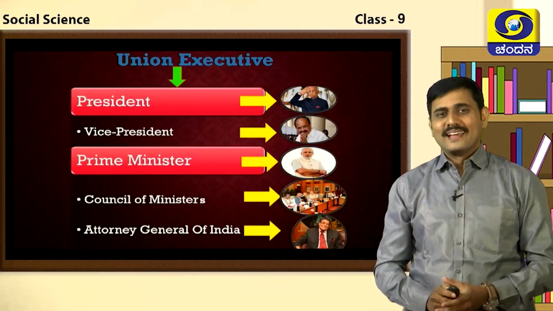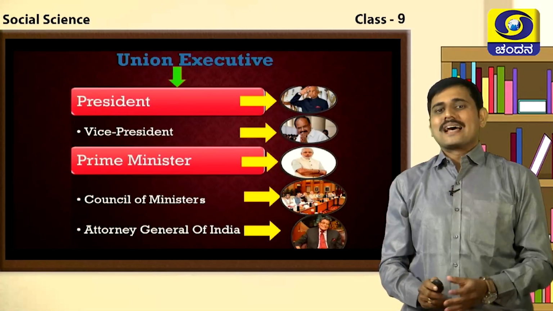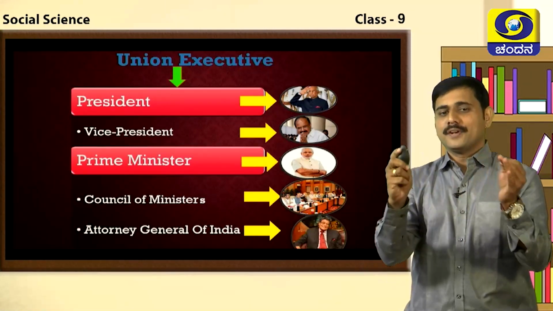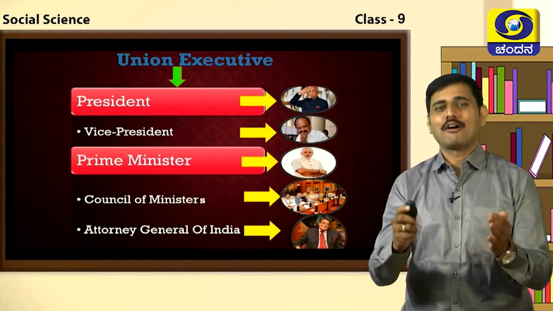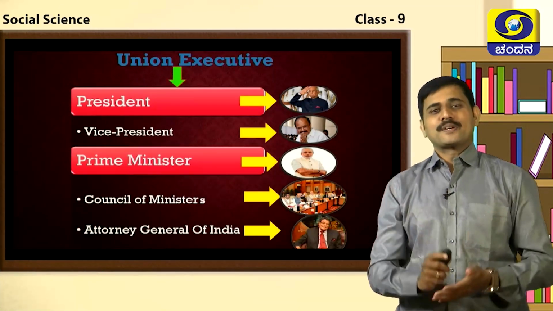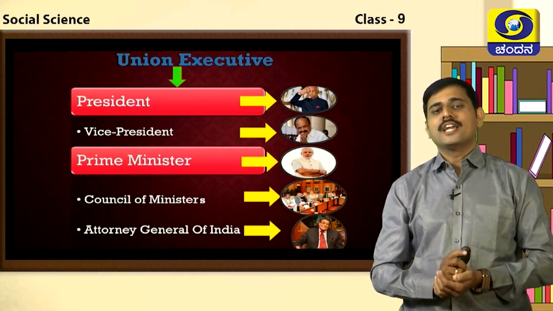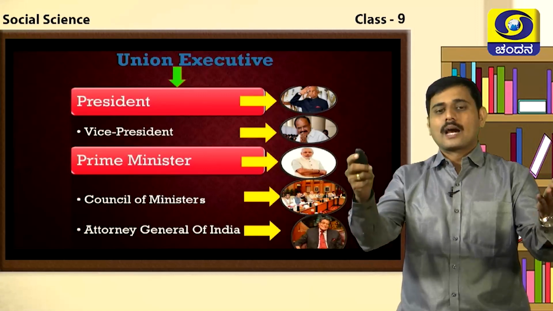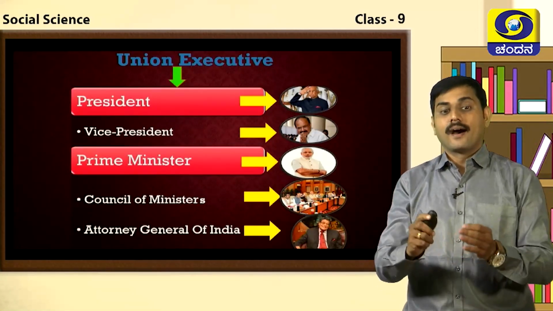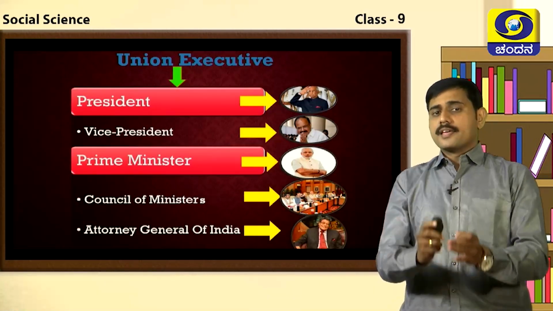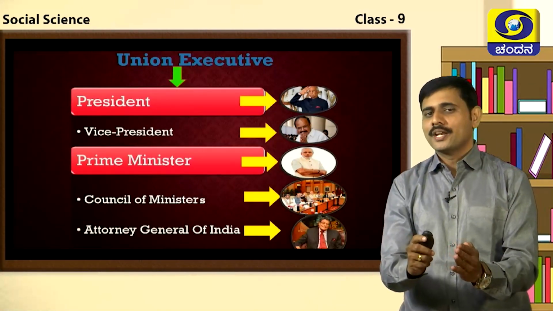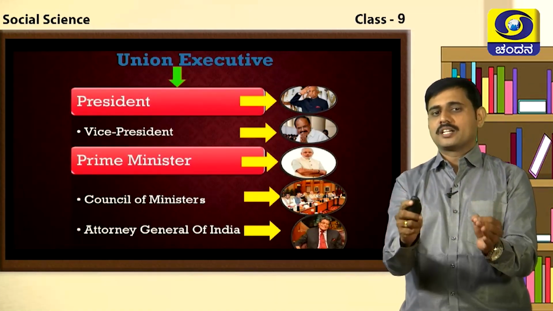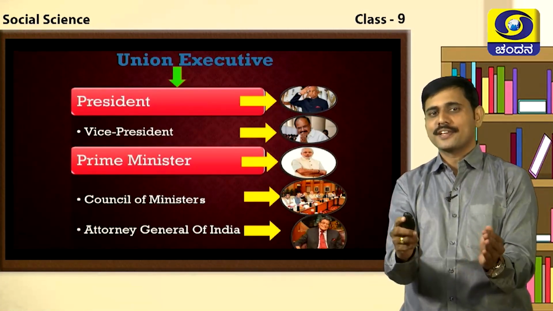Dear students, the Union Executive is an organization which has a hierarchical structure. The Union Executive is headed by the President of India, followed by the Vice President of India, the Prime Minister, the Council of Ministers, and then the Attorney General of India. They are all the main components of the Union Executive, students. So the study of the Union Executive is nothing but the study of all these positions in the government.